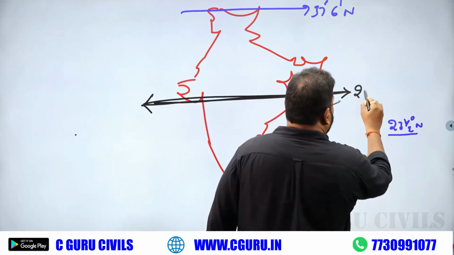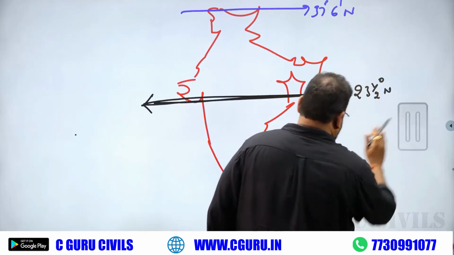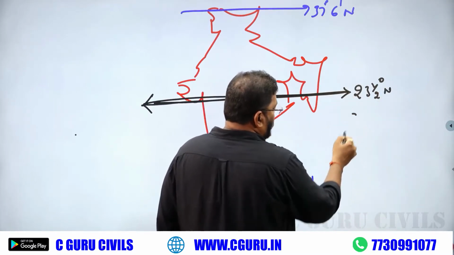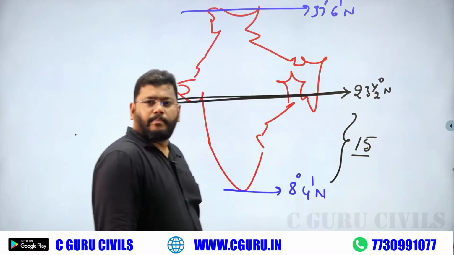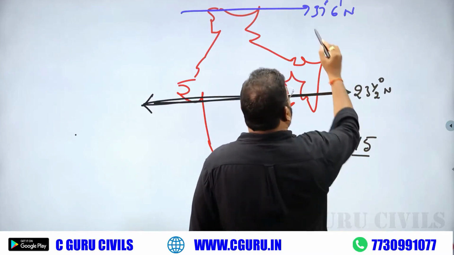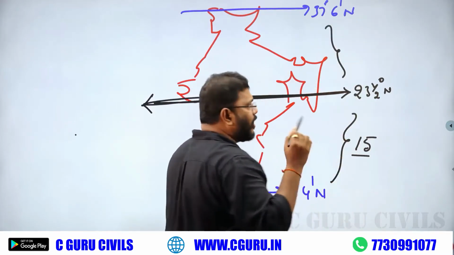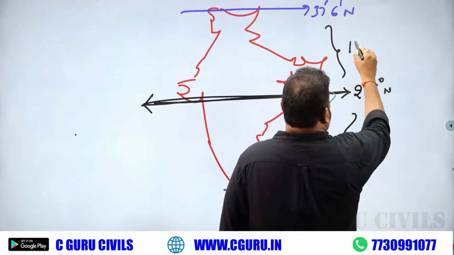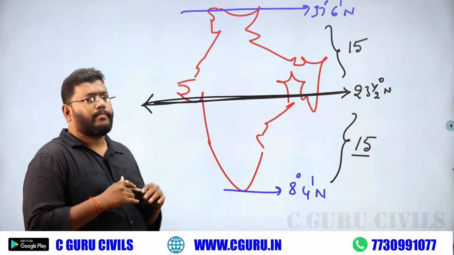Take the difference. 8 to 23, difference 15. Similarly, 23 to 37, round figure 38, again the difference is 15.